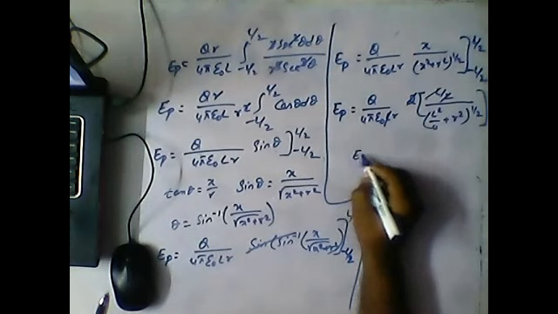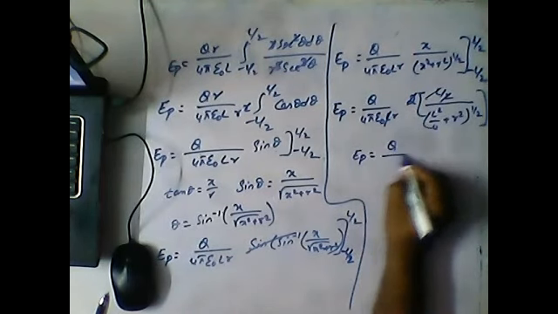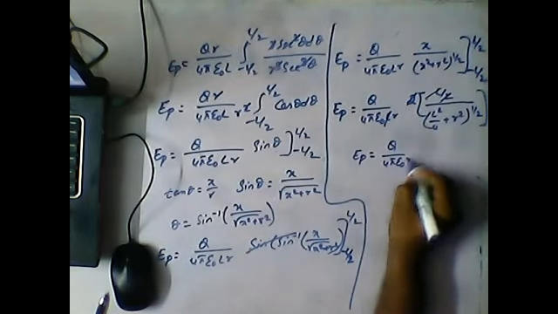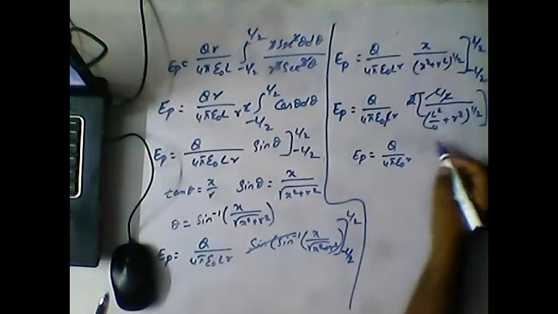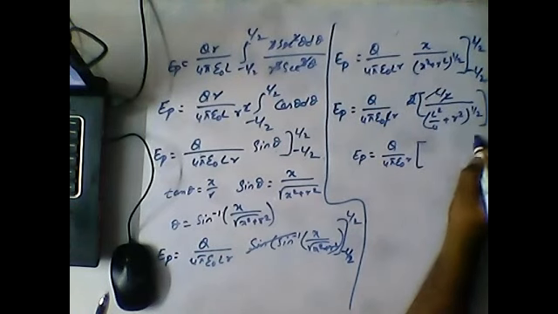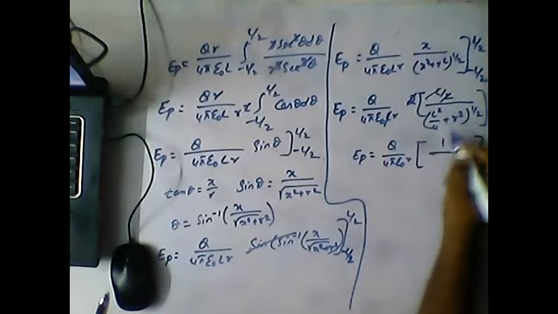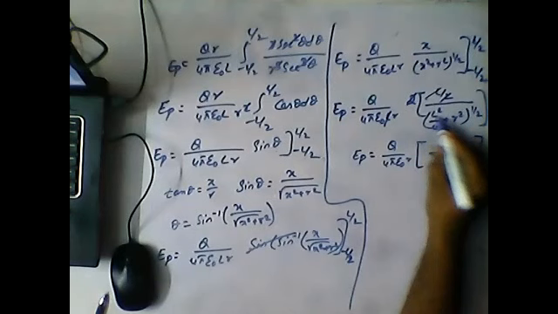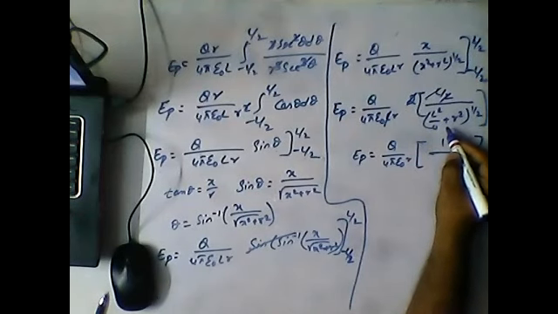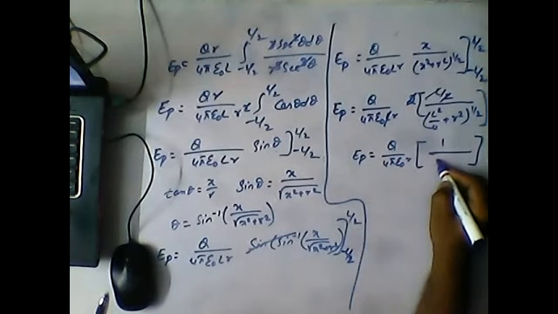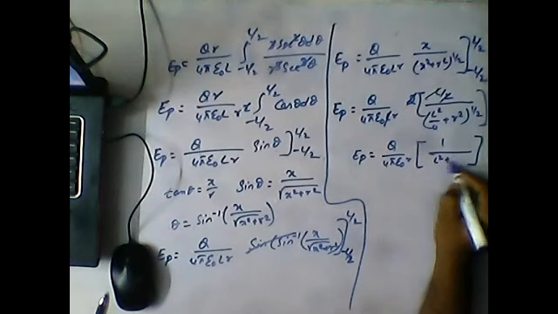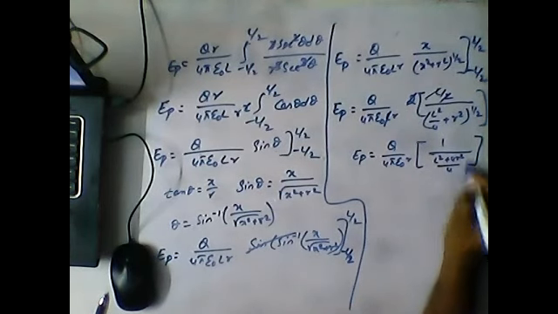What we are left with is E_P equal to Q by 4 pi epsilon R, and in brackets I'm writing 1 by, we can write this as, L square plus 4R square by 4, whole power 1 by 2.